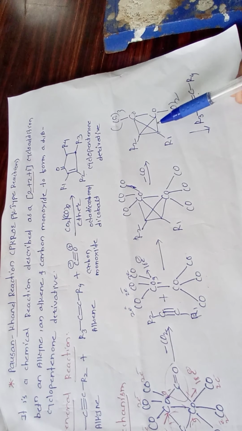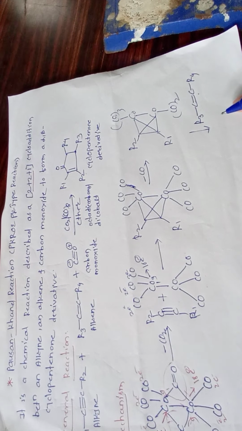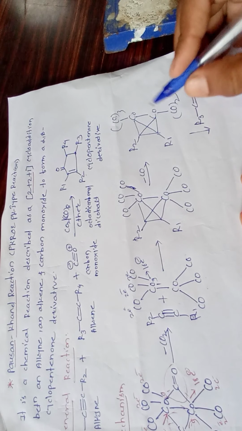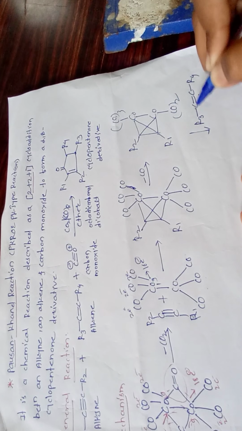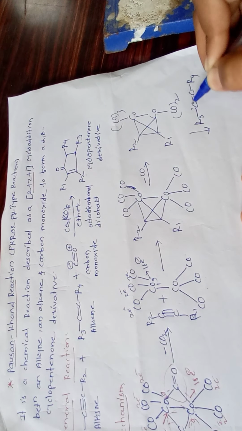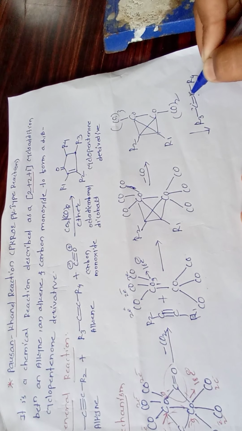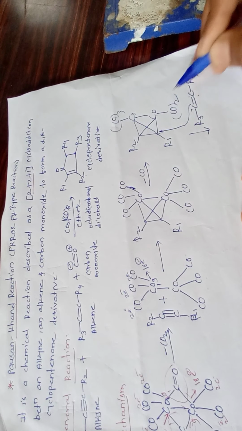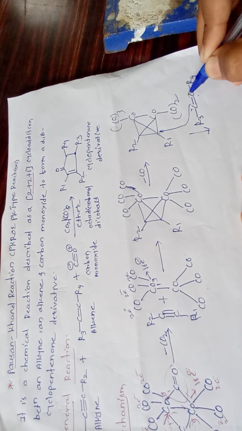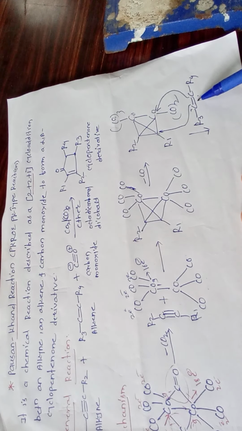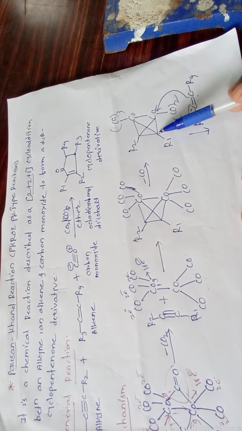Now see here, this pi bond having two electrons. We can discuss how this pi bond has two electrons. So this binds in this way and binds in this way with cobalt. Formation of this carbon, alkene insertion on this cobalt and this carbon atom.